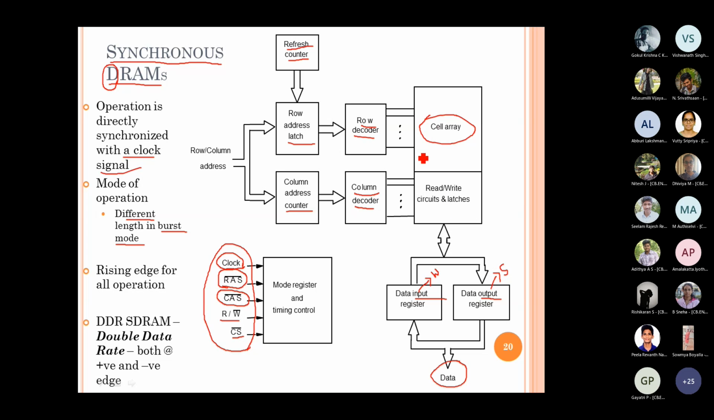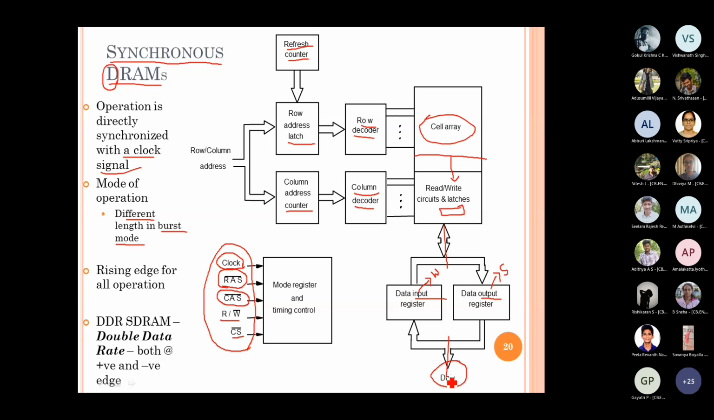Once the particular row has been selected, that is given to the read/write circuit or latch, where in the selected row only the particular bits will be selected and given through the input register or the output register to the data bus for getting the information.